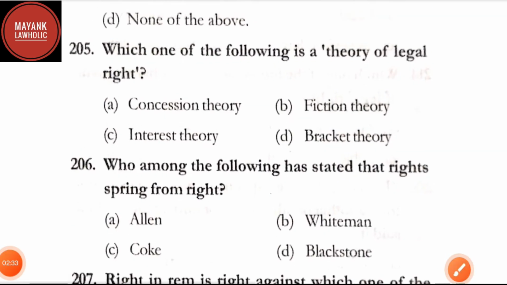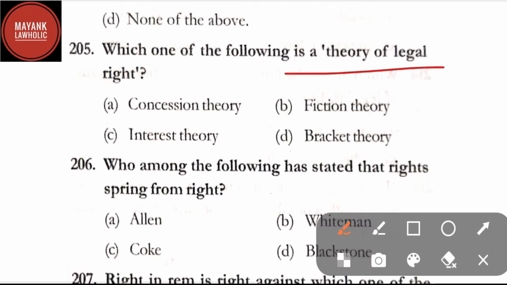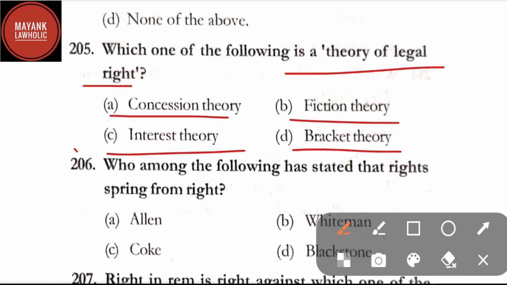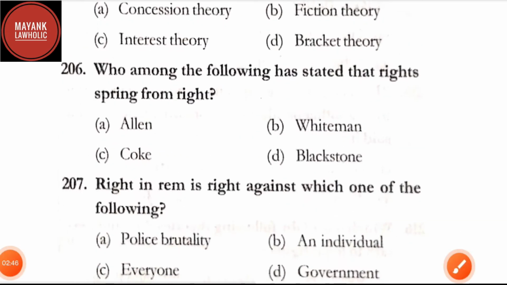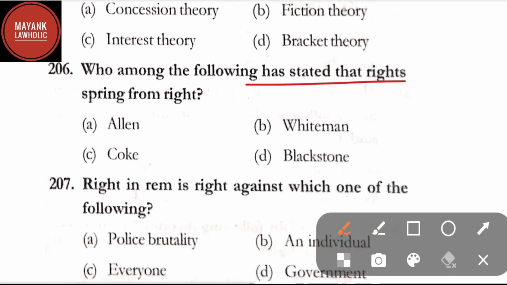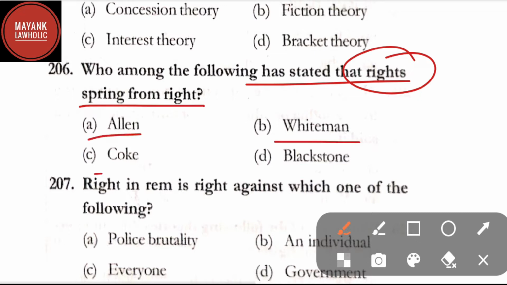Question number 205. Which one of the following is a theory of legal right? Option A, concession theory, option B, fiction theory, option C, interest theory, and option D, bracket theory. Here the correct answer is option C, that is interest theory. Question number 206. Who among the following has stated that rights spring from right? Option A, Allen, option B, Whiteman, option C, Koch, and option D, Blackstone. Here the correct answer is option A, that is Allen.